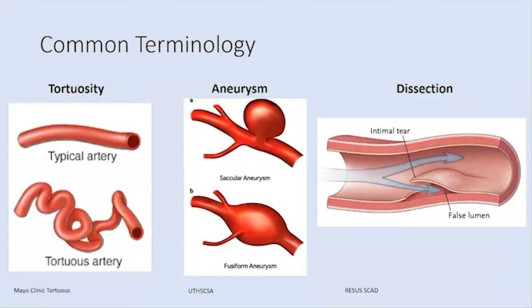Tortuosity, so what is that? Blood vessels typically flow like our pipes below our sinks, but you'll also see these tortuous vessels that we'll notice. There's a term called aneurysm, which is where there's an outpouching or dilation of the blood vessels themselves. And so you'll see saccular aneurysm versus fusiform. And then dissection, which we'll have a whole topic about as well, which is where there's actually a tear in one of those layers of the blood vessel, and then blood will flow down into that area. Sometimes you can form clot, and that can itself create a type of stenosis.